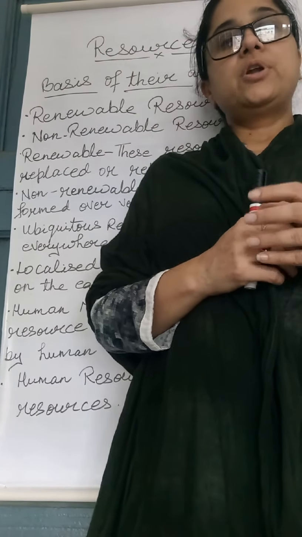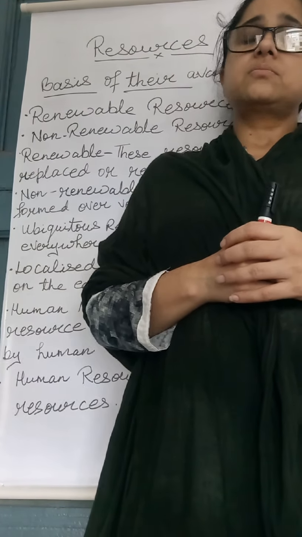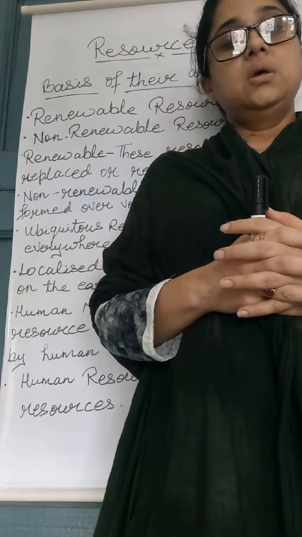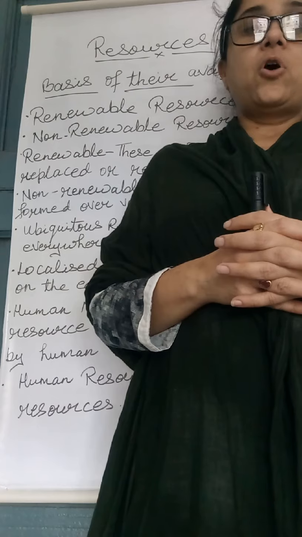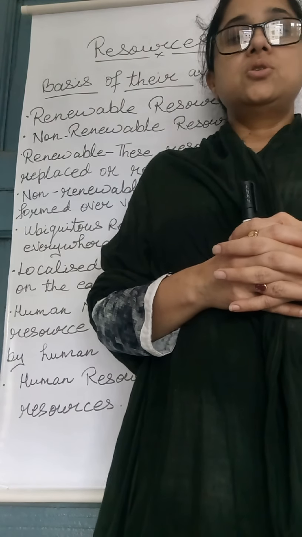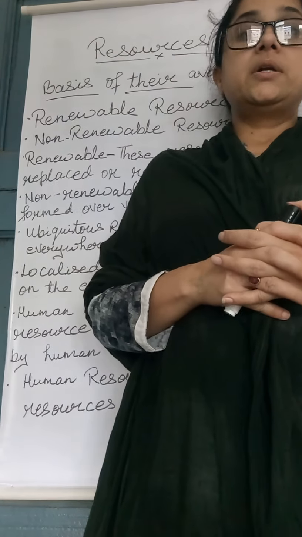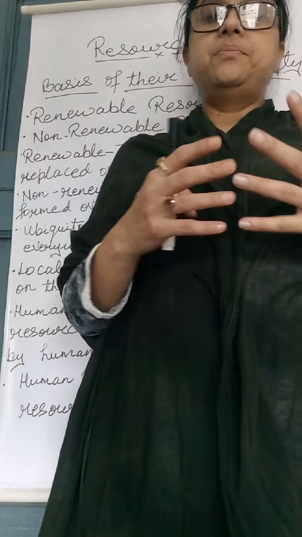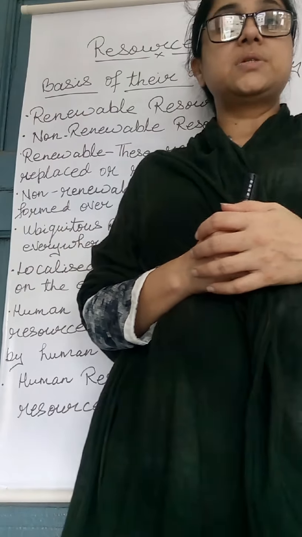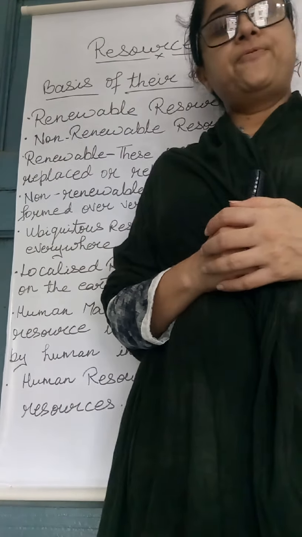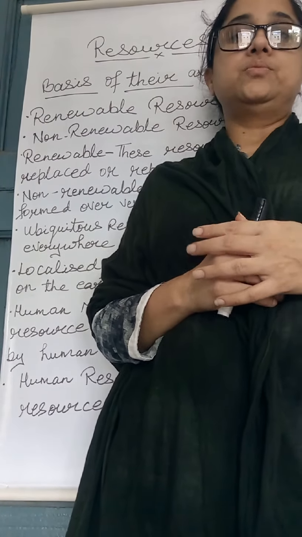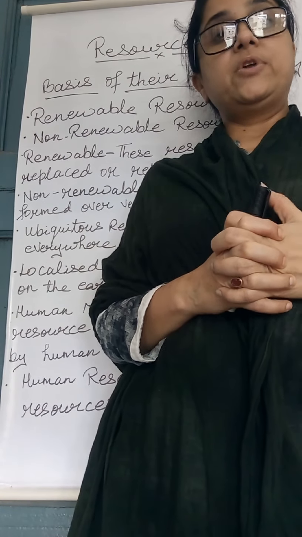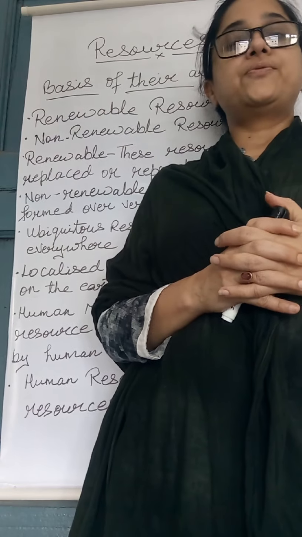Now, non-renewable resources. What are non-renewable resources? These resources are formed over a very long geological period. It takes a long time to form. For example, minerals and fossil fuels. The rate of formation is very low. These minerals and fossil fuels are also developed, but it takes lots of time.